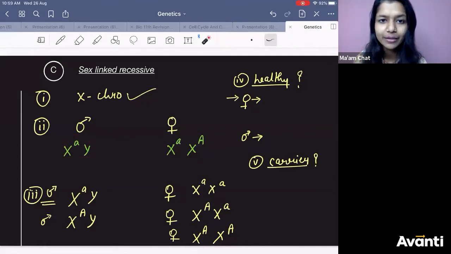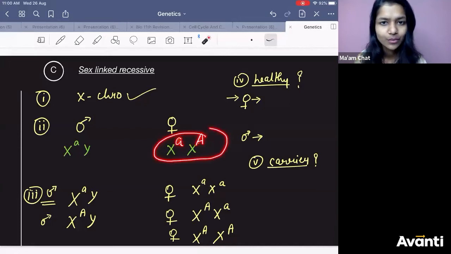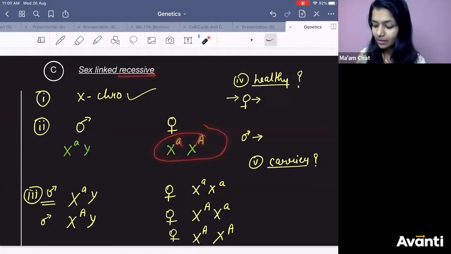But in case of female, I have two possibilities. If I am writing one small and one big in case of female, the female will not have the disease. Why? Because the disease is recessive. Listen to me very carefully what I am saying.